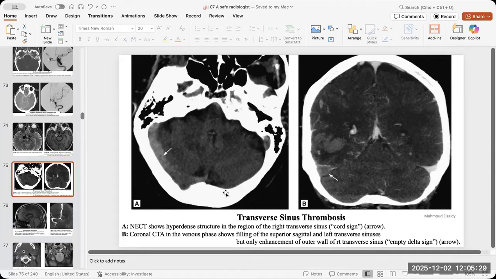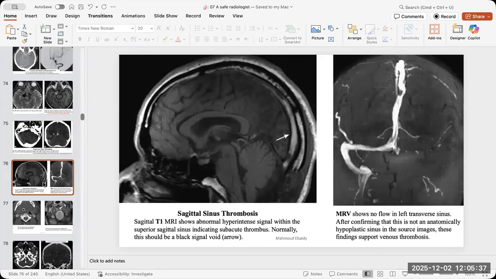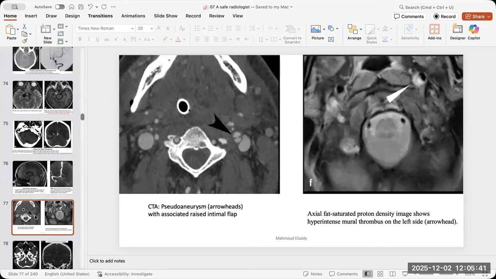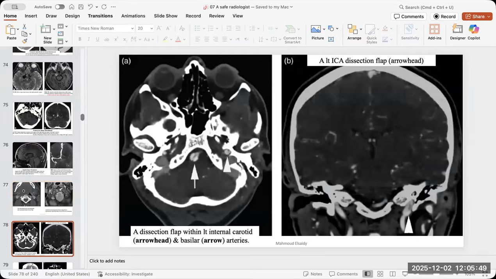Okay. And the expected complication is in the brain tissue itself, if there is any venous infarct or something like that. How it looks in CT, in MRI, CT with contrast, MRI with contrast, a lot of stuff. You have to train your eyes on it. This is the dissection, how it looks in post-contrast CT or in the MRI.